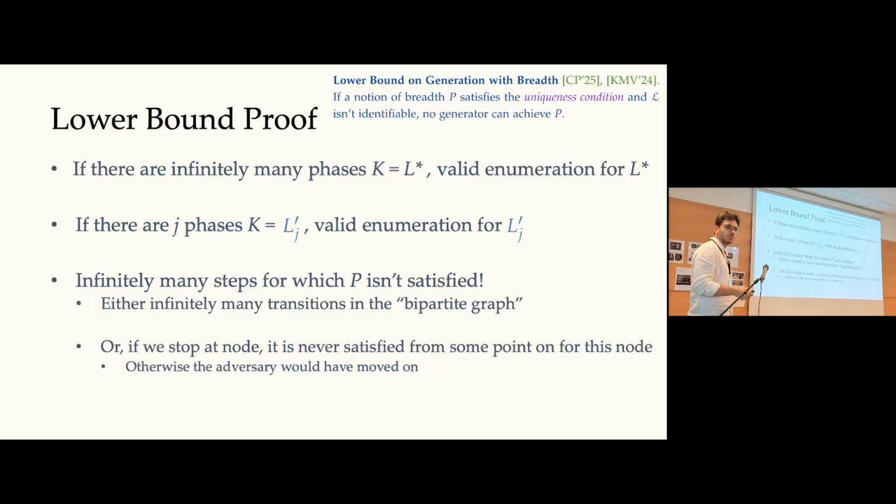Are there any questions about the idea of the argument? The details might be a bit hard to follow on the fly, but what I want you to take away from this is that we have this infinite bipartite graph, we go back and forth, and every time we do this back and forth, we can write down a time step in which the learner fails. This is the main idea.